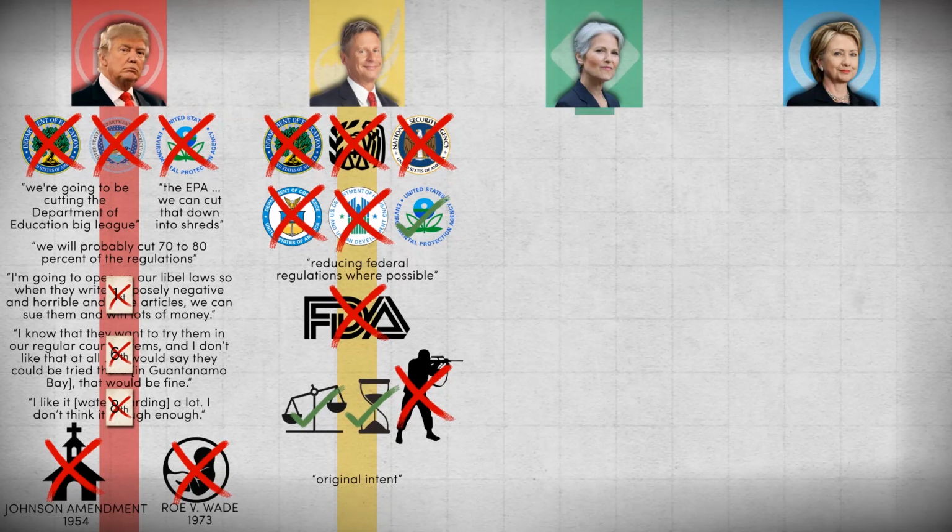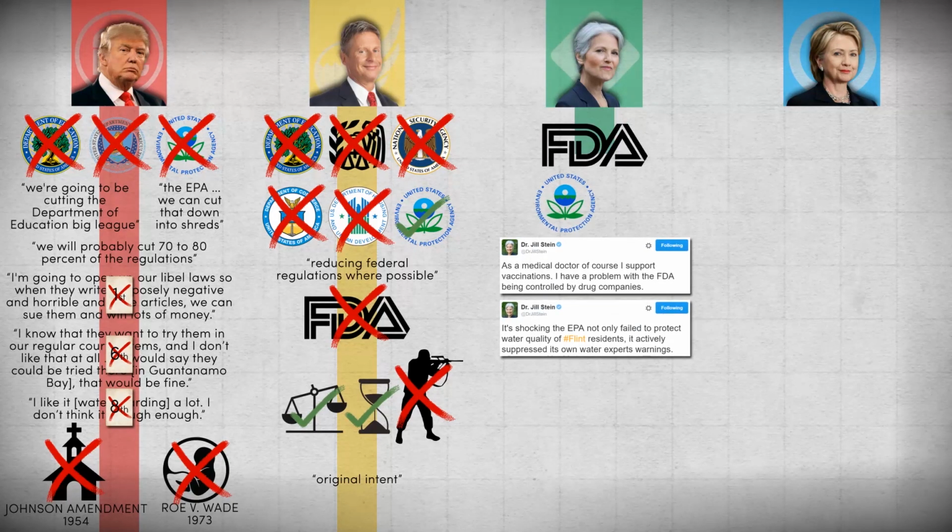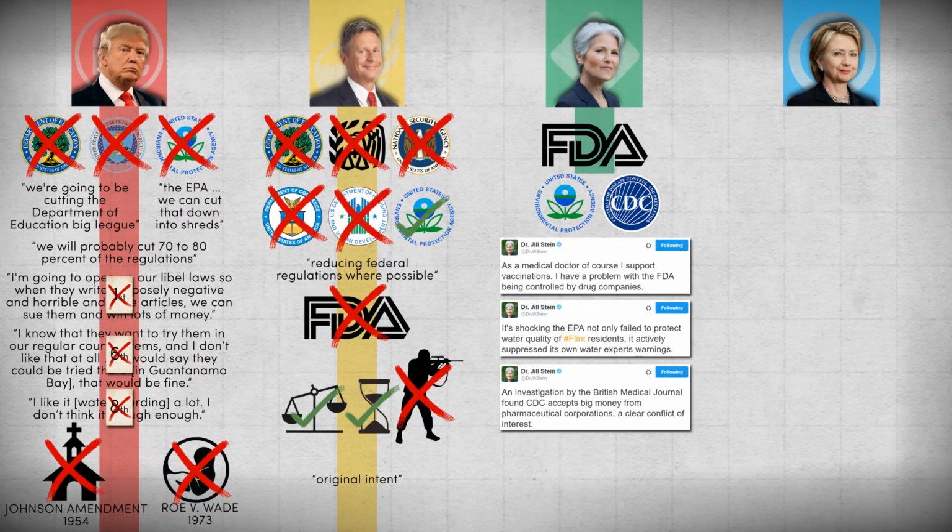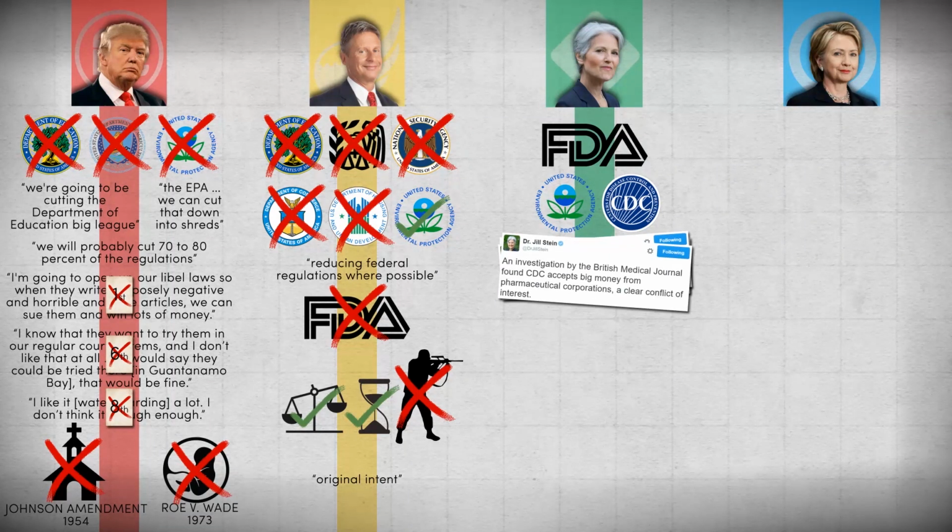Jill Stein has a degree of mistrust for some federal agencies, notably the FDA, EPA, and CDC, due to influence from corporations and the pharmaceutical industry. She has said that the EPA should apply science in the public interest, free from the corrupting influence of industry that has historically had too much influence over EPA scientific decisions. Stein views the regulatory power of government as an important tool and has proposed new regulations and subsidies to advance her policies.